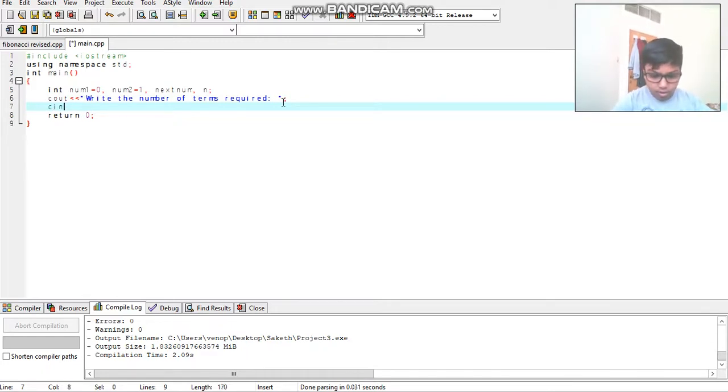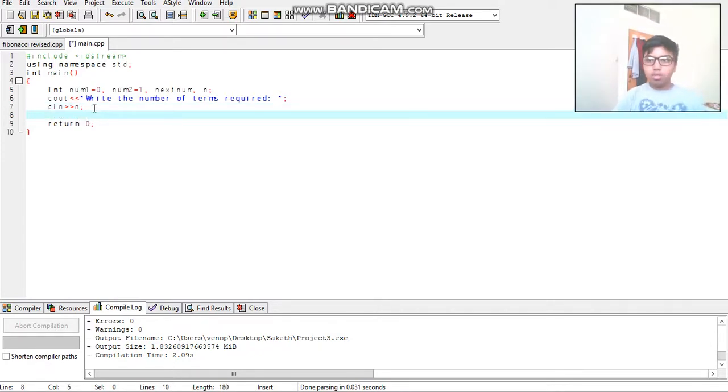Then give the place for the input and give the input value as n. Like if you do not write the n over here, it will not recognize the n, and it will tell it's not defined. So that's why you need to write the n over here.